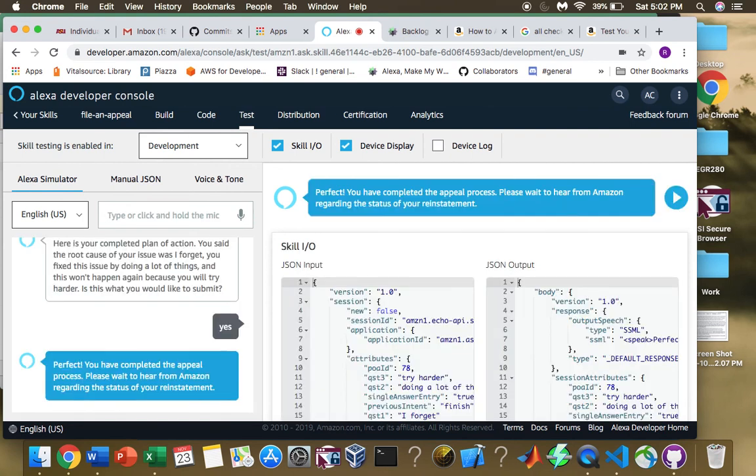Perfect. You have completed the appeal process. Please wait to hear from Amazon regarding the status of your reinstatement. So that completes added functionality that can be shown in the interaction model. Also, the unit testing with Travis CI and Bespoken is up and running on GitHub right now.